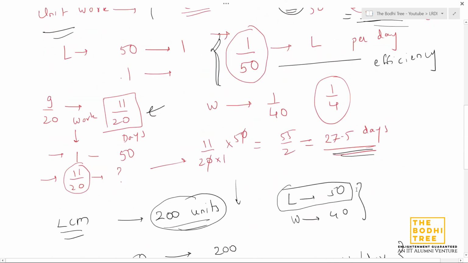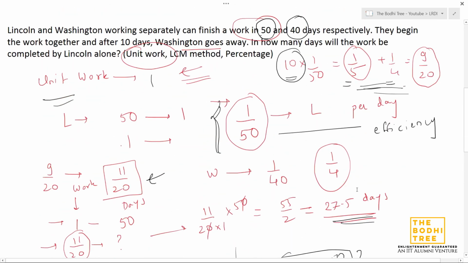You just have to remember that you follow one of these methods based on your comfort level. But my personal choice is this method. Like I've already told in the man days example, when do we generally use man days? When we have a group, a group of men, a group of boys. That is when we prefer the man days method. For everything else, when we have two people, they have given the names of these people. It can be A, B, X, Y, Lincoln, Washington, any two people. And there can be more than two people also, obviously.